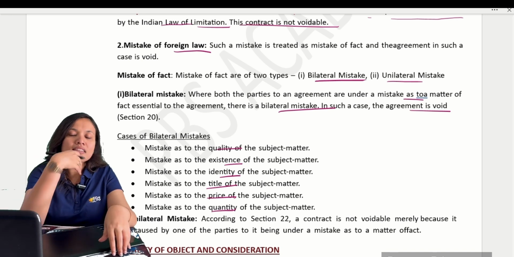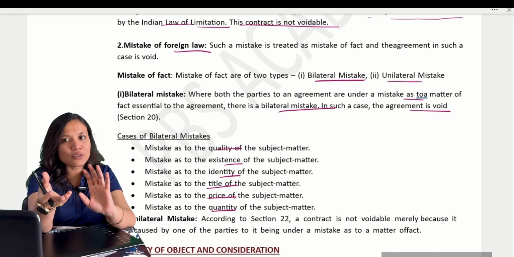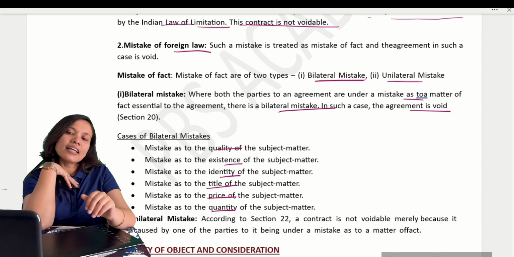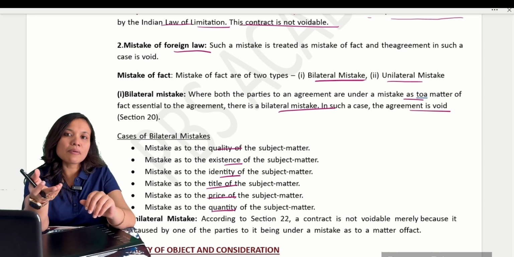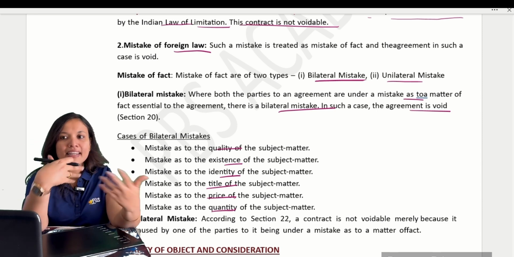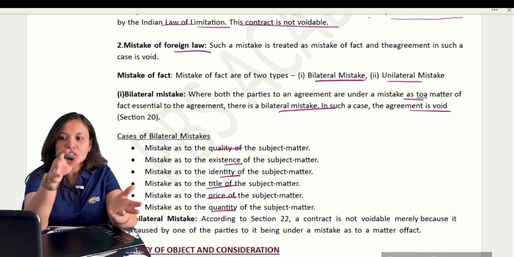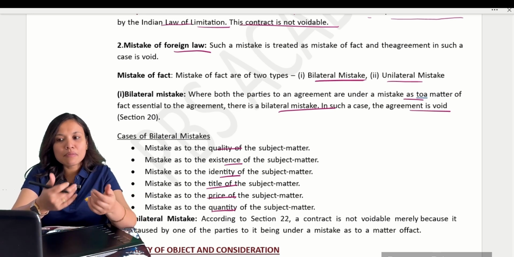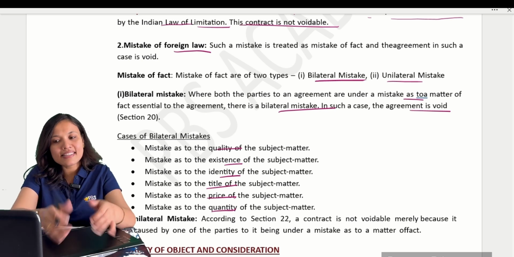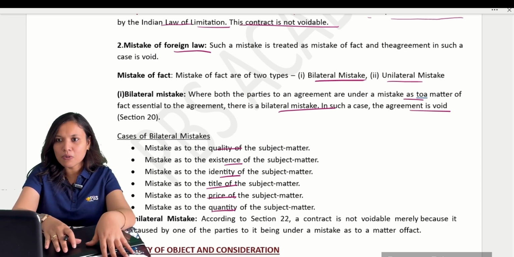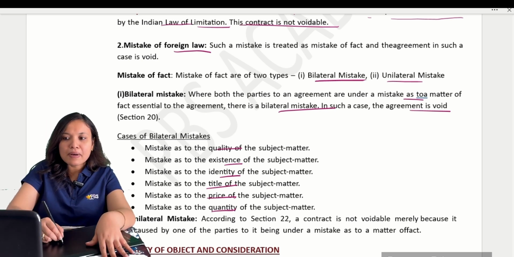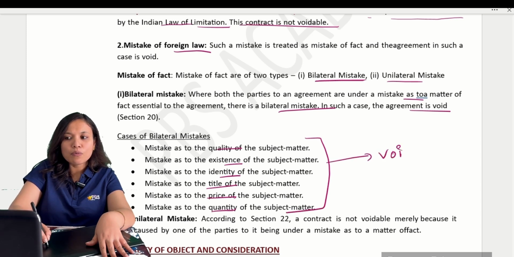I was thinking of one quality, you were thinking of another. I was telling about a white bike, you were thinking about a red bike. This is a bilateral mistake. Both the parties had a mistake. Correct? So it can be related to price, quantity, existence, identity, any kind. In these cases, the agreement will become void.